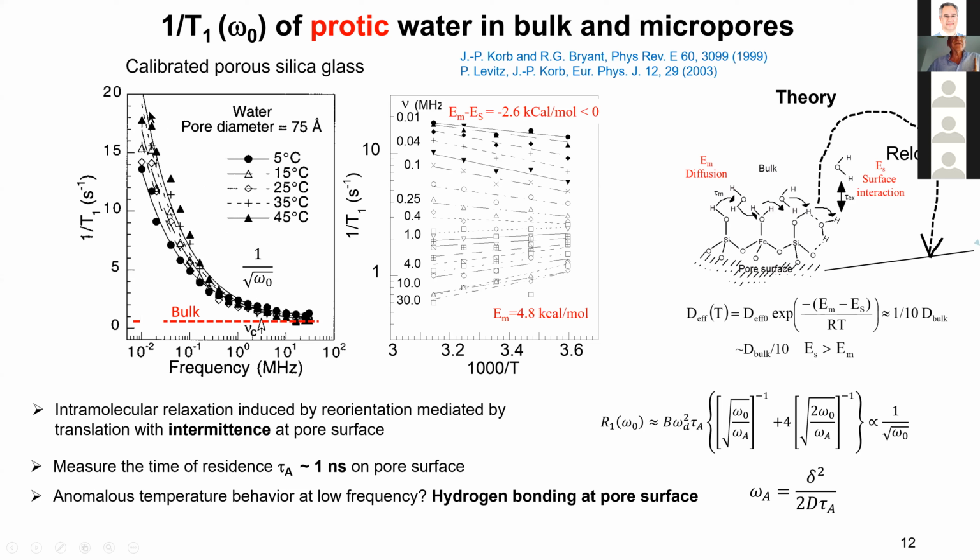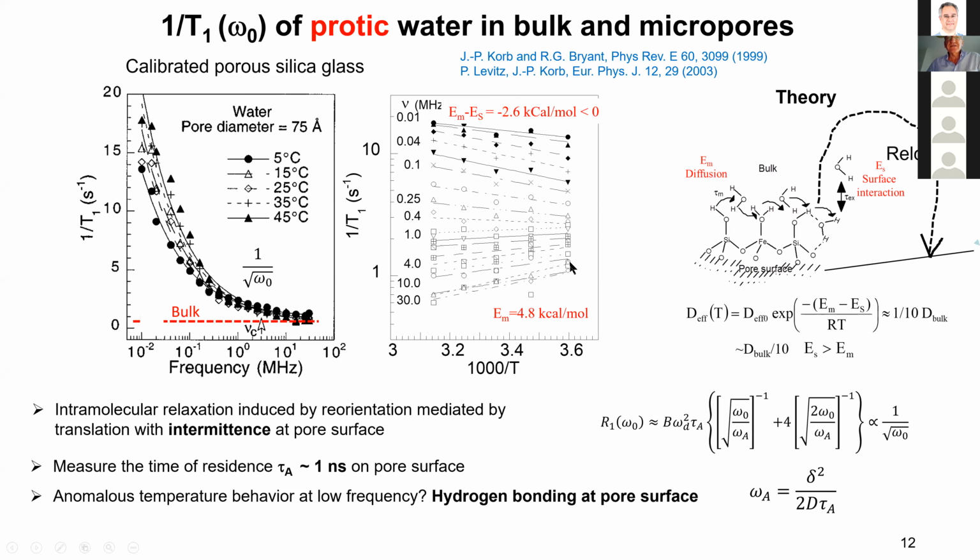And also there is something else. If you look at the temperature, if you increase the temperature, then a seemingly paradoxical result is that the rate increases. That's a paradoxical result, because as the T1 is proportional to the diffusivity, it seems that the diffusivity decreases when you increase the temperature. On the other hand, at large frequency, you observe the normal diffusive behavior. So we better see this anomalous effect in an Arrhenius plot.